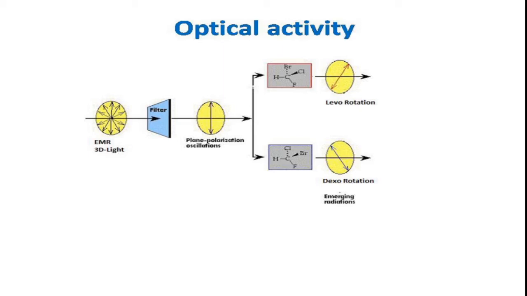Sorry, here in the picture I have written it reversed. Actually, if the compound rotates the plane polarized light towards the right side, it is called a dextrorotatory compound. If it rotates the plane polarized light towards the left side, it is called a levorotatory compound. Dextro means right side bending, levo means left side bending, right?